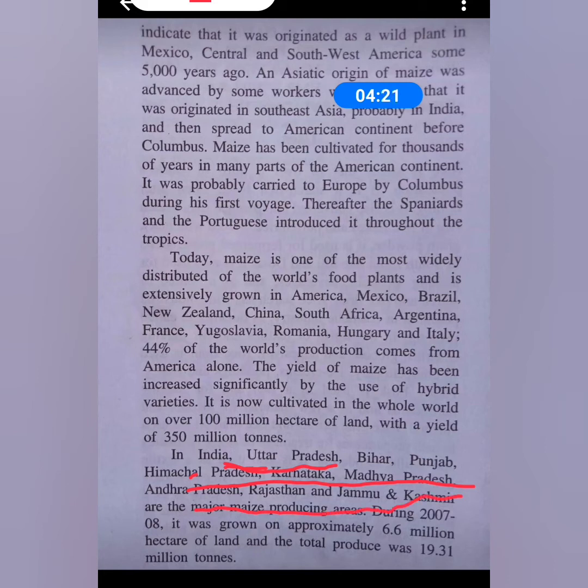During the year 2007 to 2008, it was grown on approximately 6.6 million hectares of land, and the total production was 19.31 million tons, which is a very huge production.